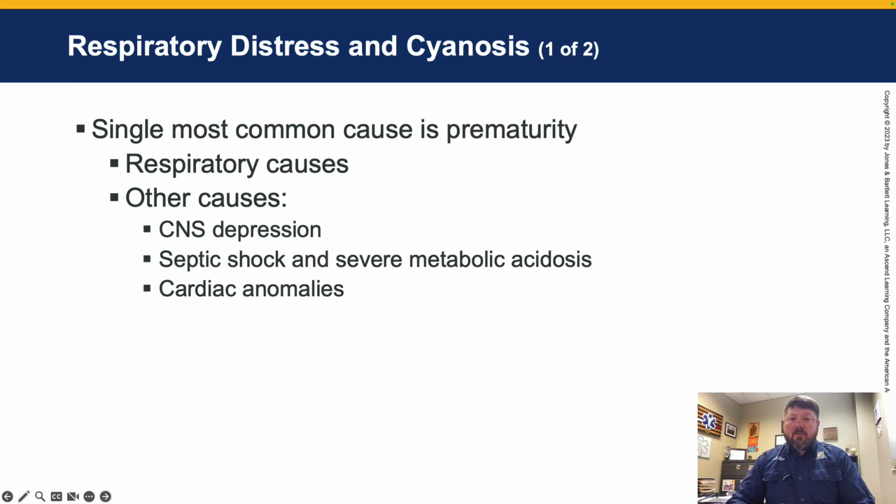There may be respiratory causes, which include airway obstruction, such as when we talked about meconium staining, aspiration, pneumonia, pneumothorax, a tracheoesophageal fistula, congenital diaphragmatic hernia, or immature and not developed lungs. Other causes could be CNS depression, septic shock, severe metabolic acidosis, or cardiac anomalies.